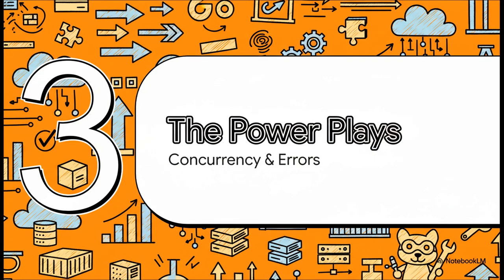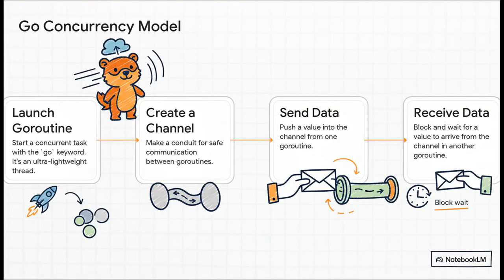All right, we're now getting to the most famous landmarks on our Go roadmap: concurrency and error handling. These are the power plays. They're what really make Go a beast for building high-performance, cloud-native apps. At the very heart of Go is its beautiful, simple take on concurrency. It's all built on 2 core ideas: Goroutines and channels. A Goroutine is like an incredibly lightweight thread. Seriously, you can have thousands of them running at once.